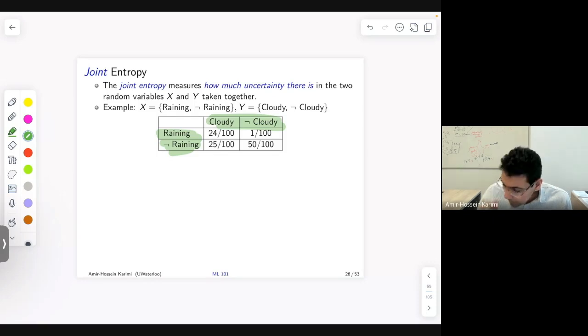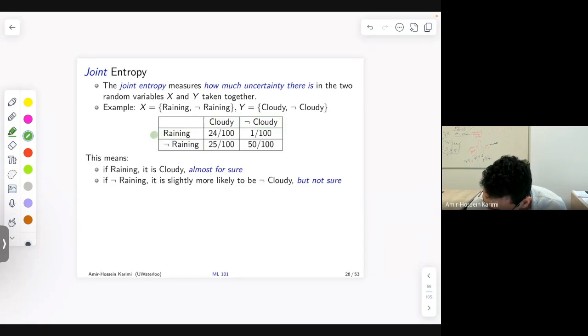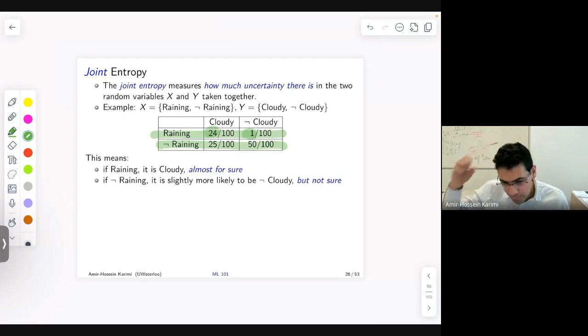whether it's cloudy or not. Now, already from this table, we can see that if it's raining, so if I look at this row here, then almost for certain it's cloudy, because it has 25 total cases and 24 of them are cloudy. That also agrees with our intuition. If it's raining, there's probably a cloud from where the rain is pouring down. On the other hand, if it's not raining, then it's slightly more likely to be not cloudy in this case. So maybe not London, maybe another city. But if it's not raining, then it's the majority of the days of the year. But within the not rainy days, it's more likely to not be cloudy, but we're also not sure.